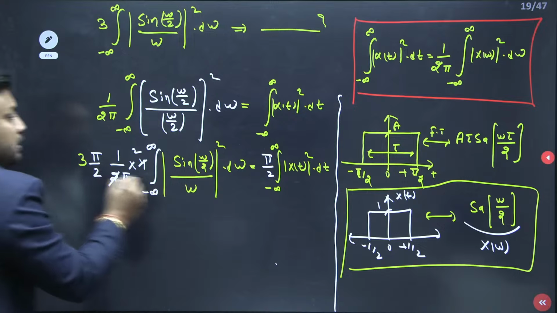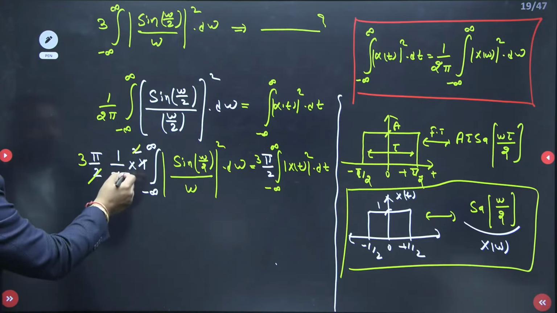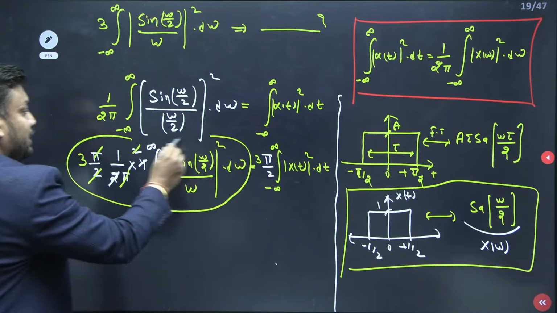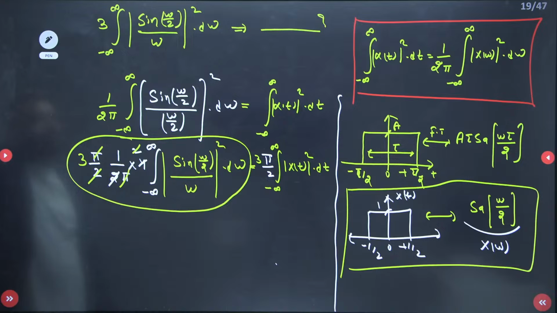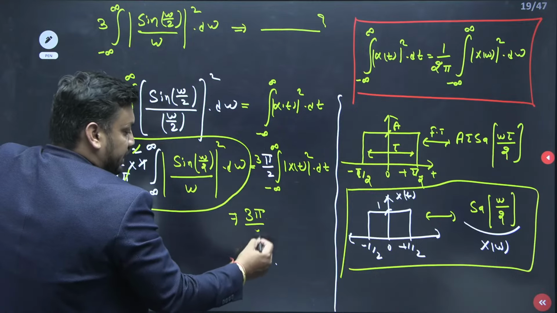So I am multiplying 3 on both sides. Now you will see that the 2 and pi get cancelled, and whatever is left is nothing but the desired question: 3 into sin omega by 2 upon omega whole square d omega. So this is nothing but my final answer. Outside, 3 pi by 2 is waiting for you.